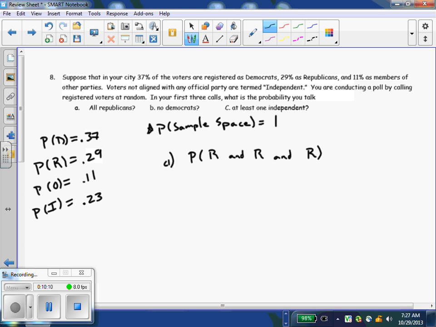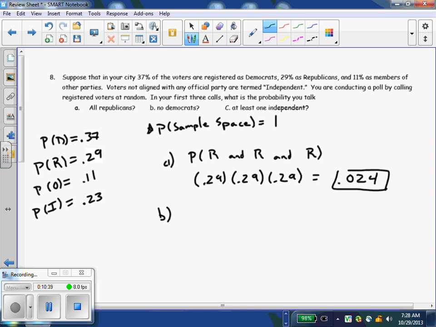There's no way that if we call random people at random, if we get two Democrats in a row, we must get an independent or anything like that. It's a safe assumption that each call will be independent of the previous. So we're going to use our multiplication rule. Republican is 29%, so we're going to do 0.29 times 0.29 times 0.29, which would give us about a 2% chance that we're going to get 3 Republicans in a row.